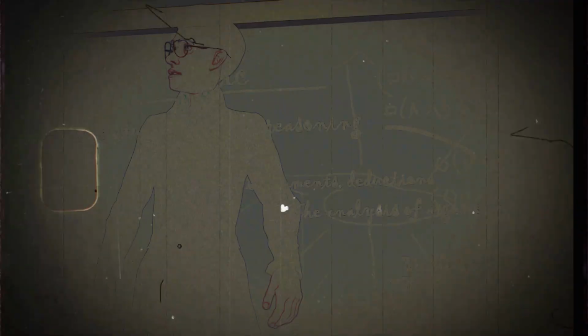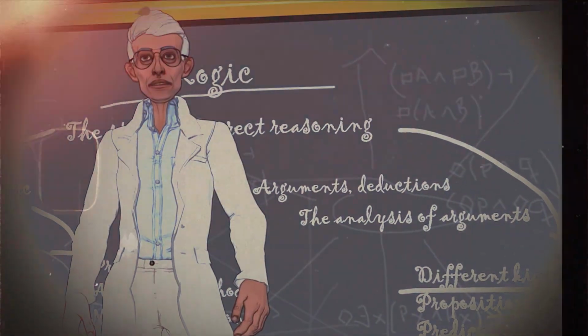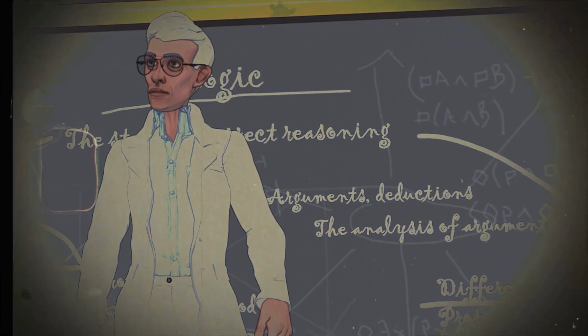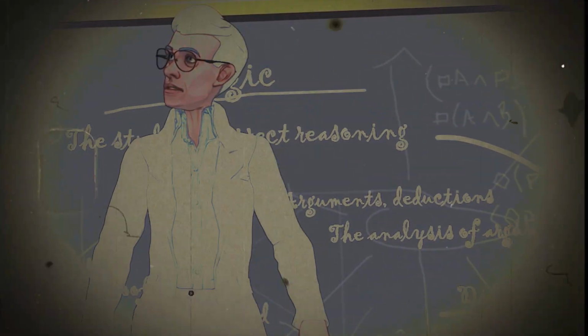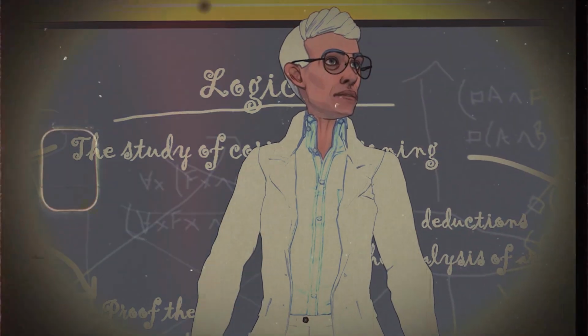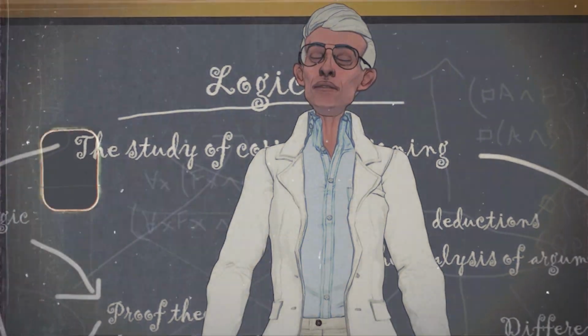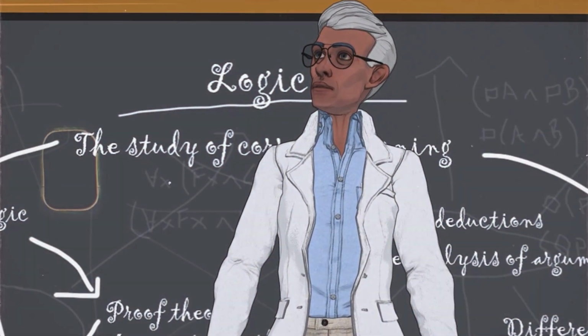An argument is sound if and only if it is valid and all its premises are true. A valid argument can have a false conclusion, but only if at least one premise is false. In a sound argument, the conclusion is true.